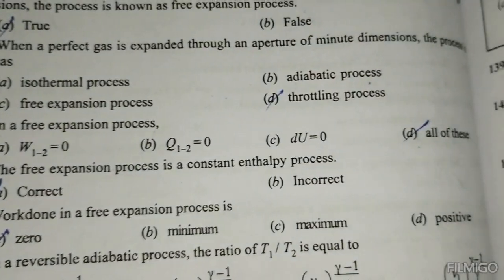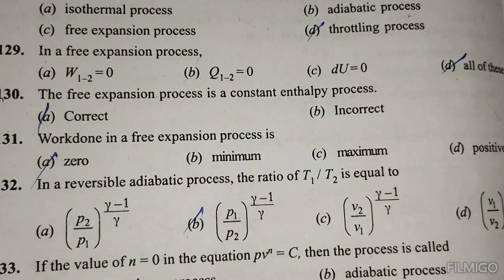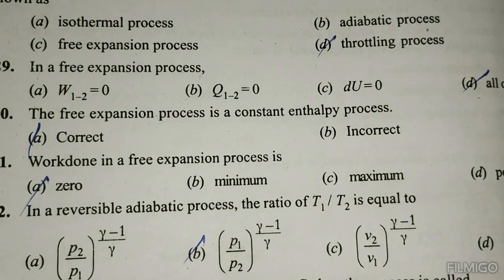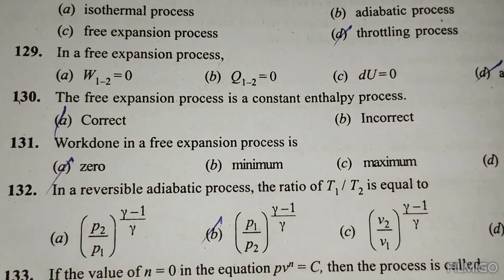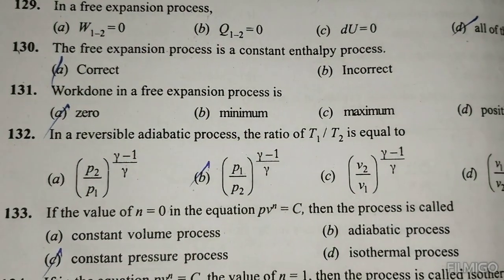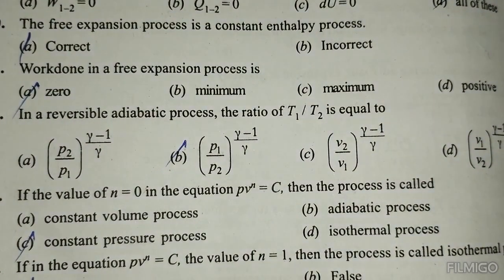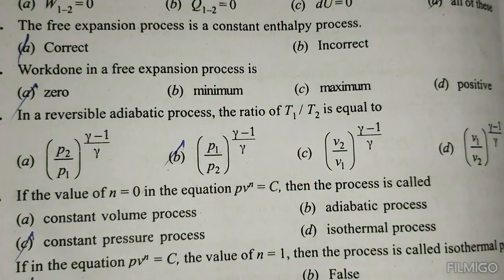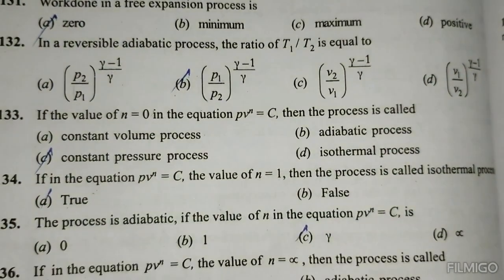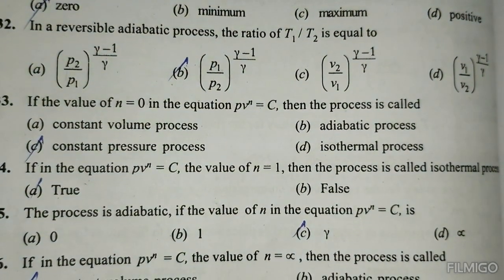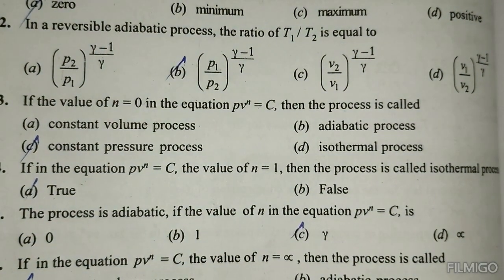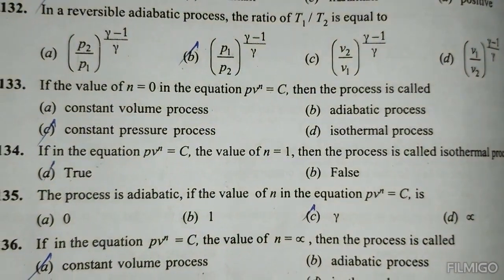In a free expansion process, all of the above. In the free expansion process, is it a constant enthalpy process? The correct answer: work done in a free expansion process is 0. In a reversible adiabatic process, the ratio T1 by T2 is equal to (P1 by P2) whole power of (gamma minus 1) by gamma. If the value of N equals 0 in the equation PV^N equals C, then the process is called a constant pressure process.